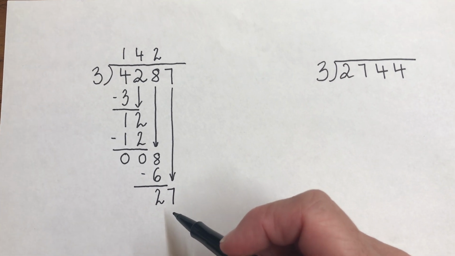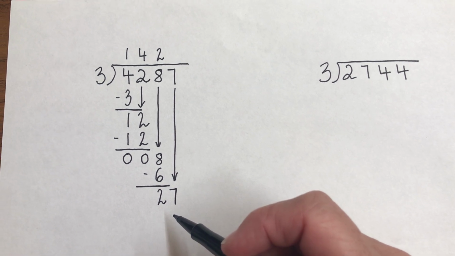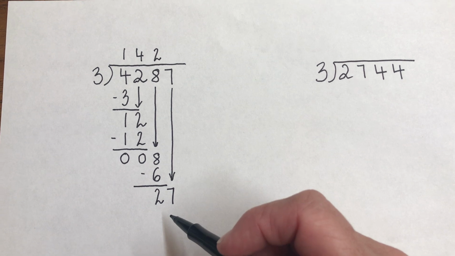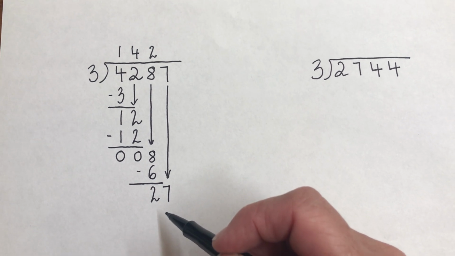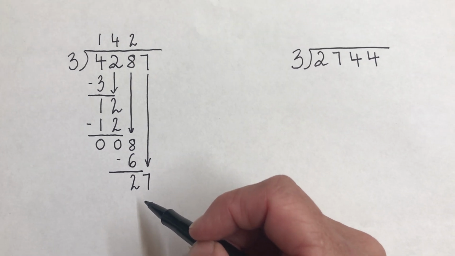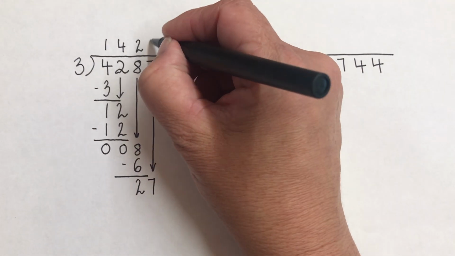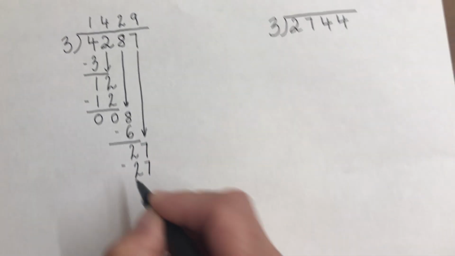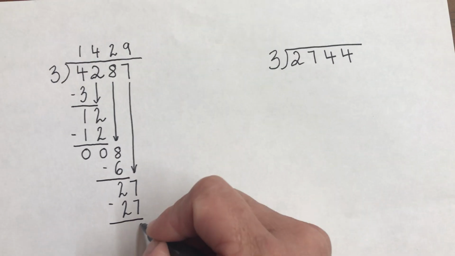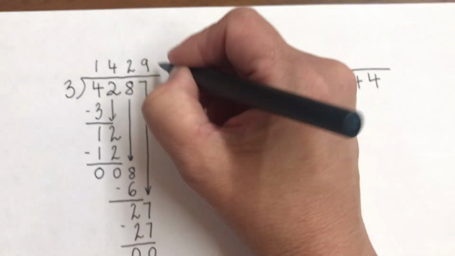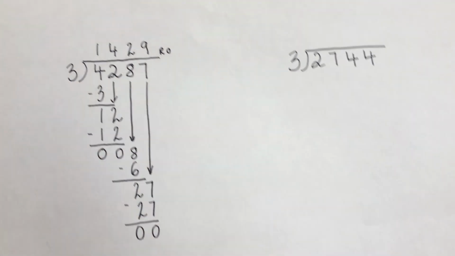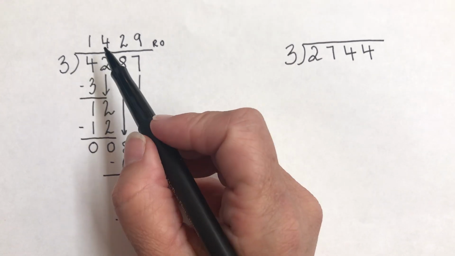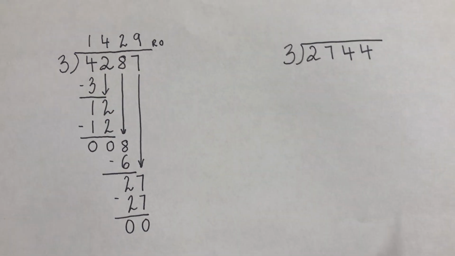Well, 3 times 4 is 12. 3 times 5 is 15. 3 times 6 is 18. So I just keep going. 3 times 7 is 21. 3 times 8 is 24. Oh, boom. 3 times 9 is 27. So I subtract again. And that means my remainder is 0. So 4,287 divided by 3 is 1,429.